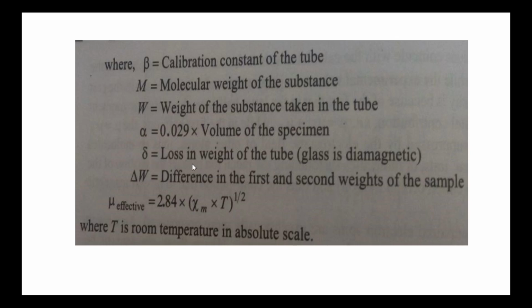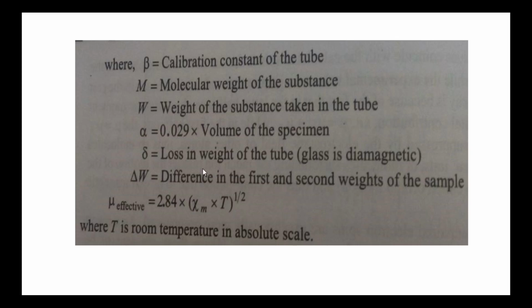Small δ is the loss in weight of the glass tube, since the glass tube is diamagnetic. ΔW is the difference between the first and second weights of the sample, that is, in the presence and in the absence of the magnetic field.